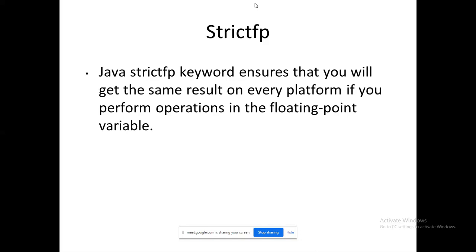So wherever you go, if you execute, you will get the same result. That is the reason this keyword needs to be used. This keyword is an important feature from Java 8 only. Previous versions don't have this keyword. Please remember this keyword is very important. For people who are moving to higher studies, you must know these features, because when you develop, ultimately Java will play a vital role in your life and on your career.